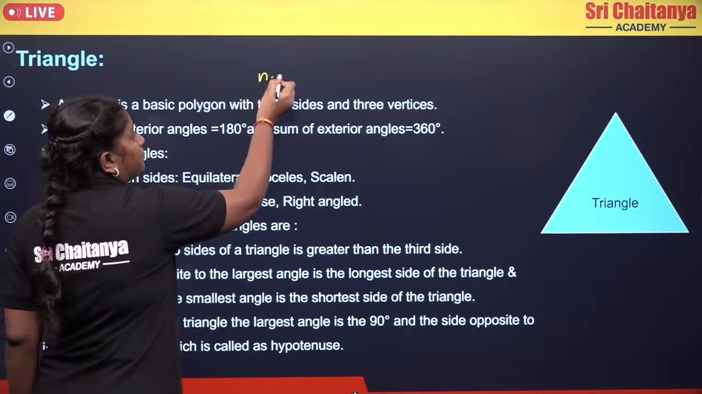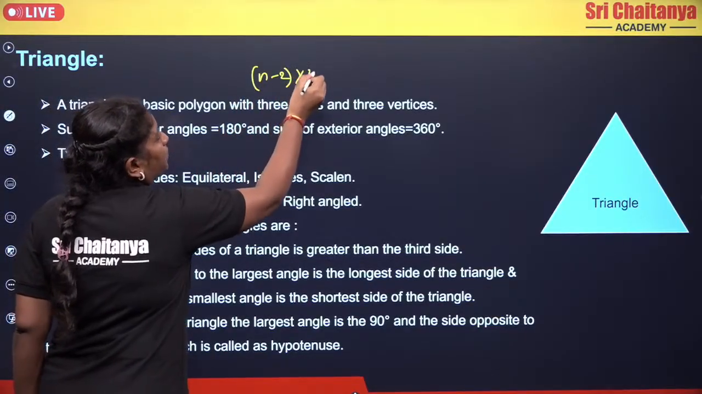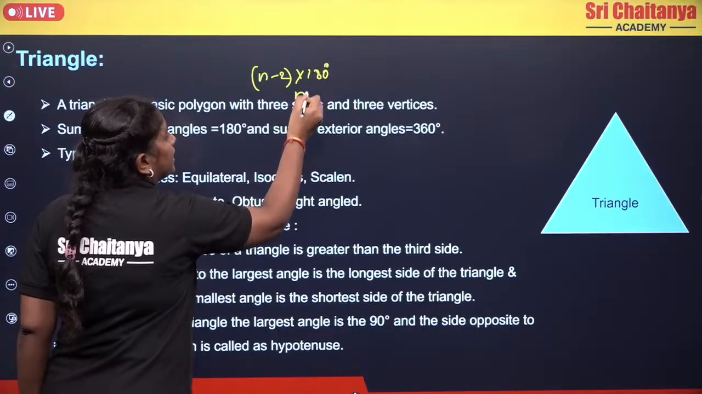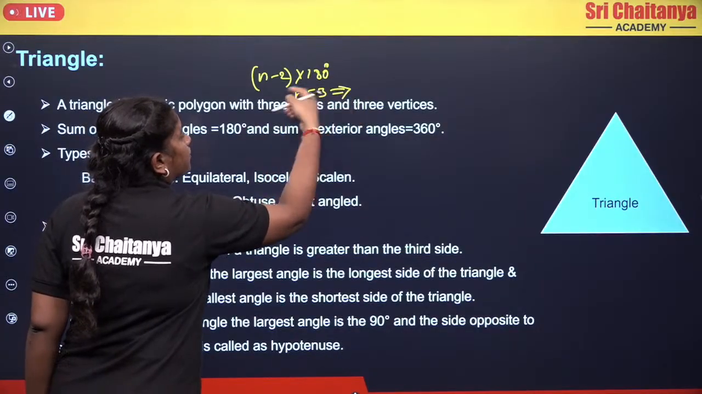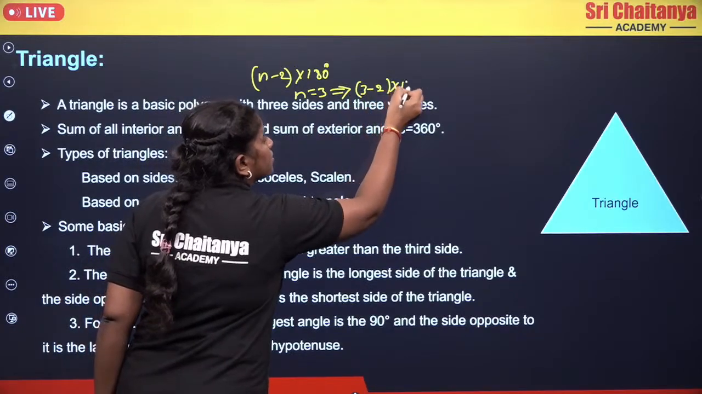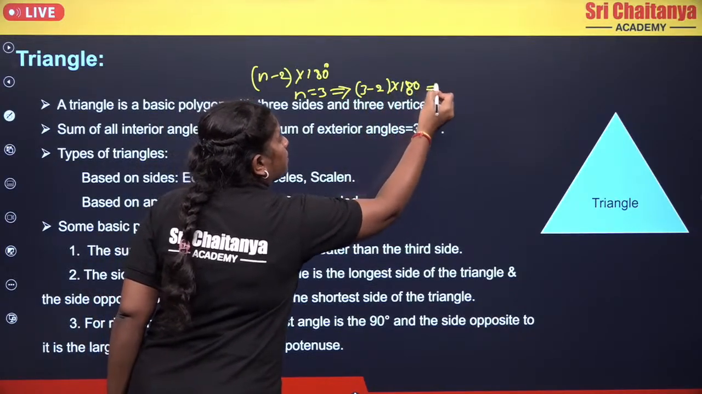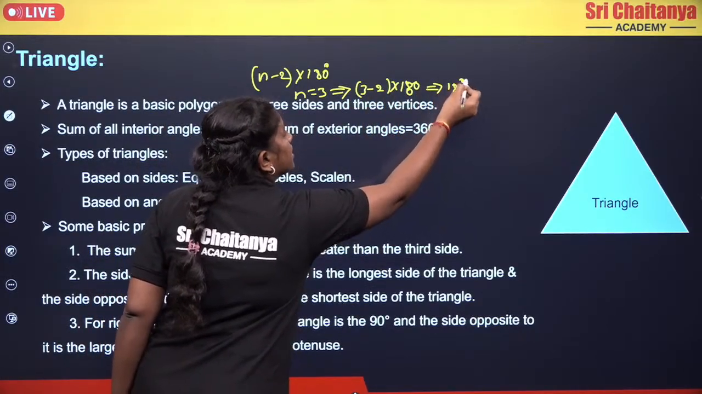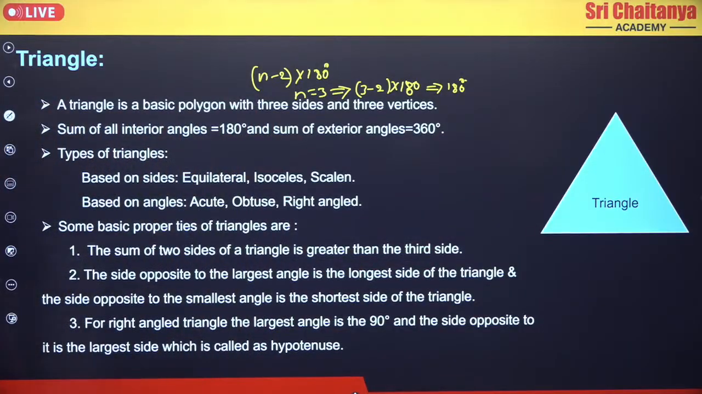The same formula you can apply: (n minus 2) into 180. But here for the triangle, n equals 3. So therefore you will get (3 minus 2) into 180, which will become 180 degrees. Okay, so the sum of interior angles will be 180 degrees.